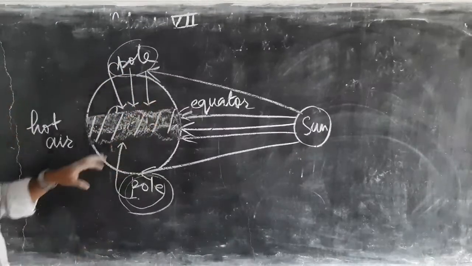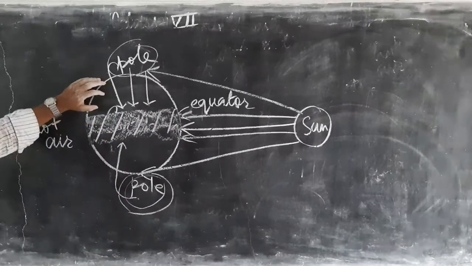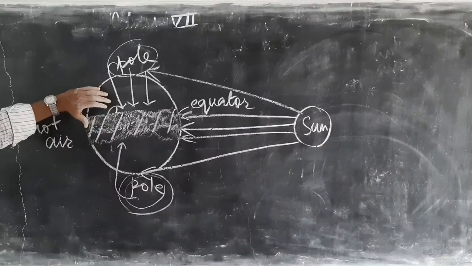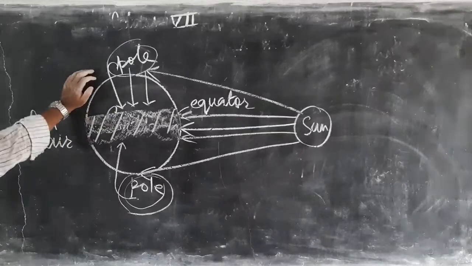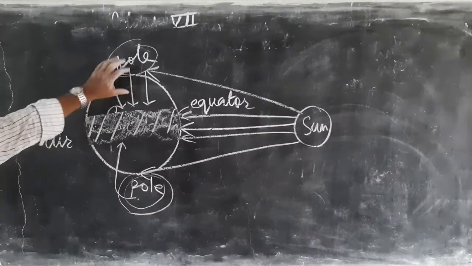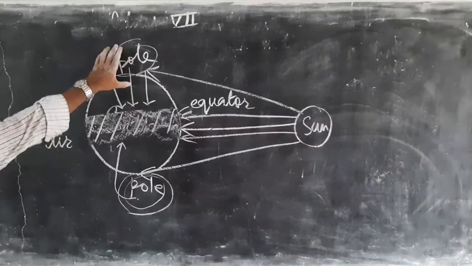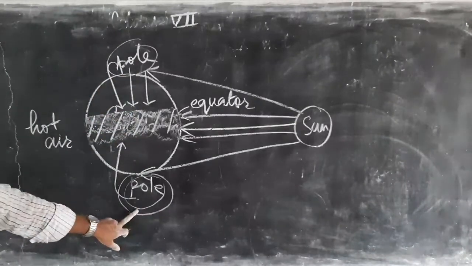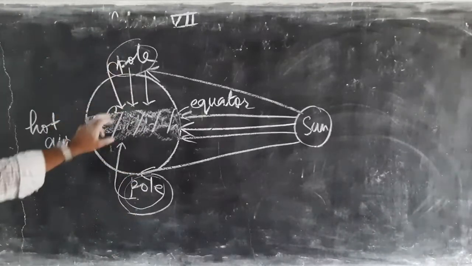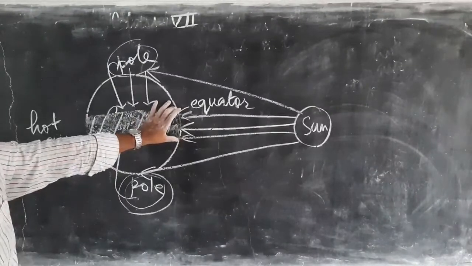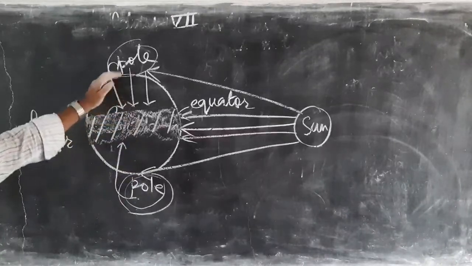Since our earth is heated unevenly, at some places more sunlight is coming, so air there gets heated more, and at some places very little sunlight is coming, so air there does not get heated that much. So from these two places air will move towards the equator region. In this way wind current will be generated. This is one way of generating wind current.